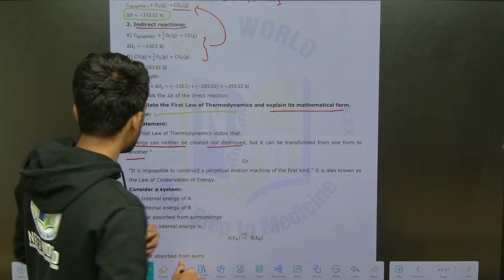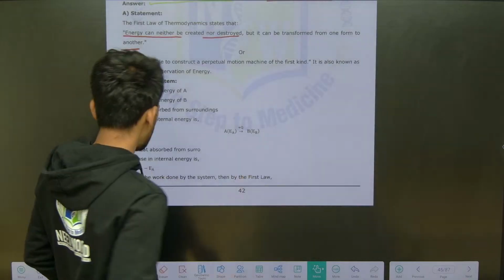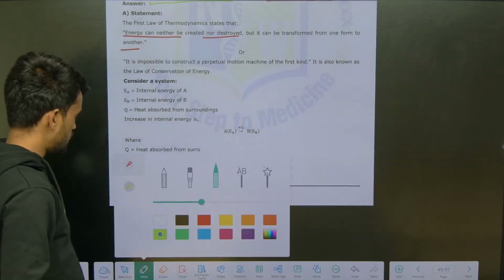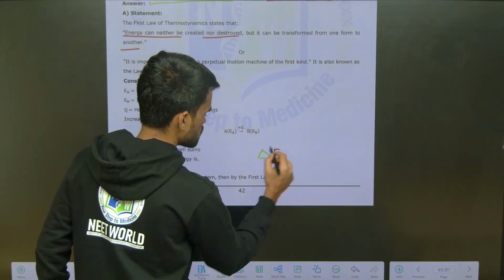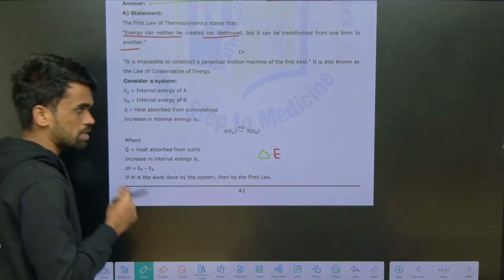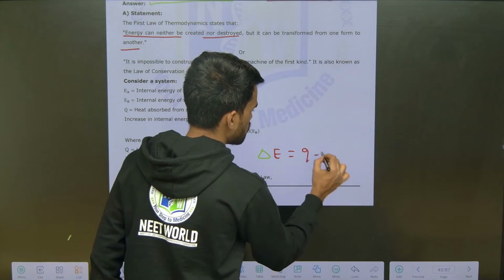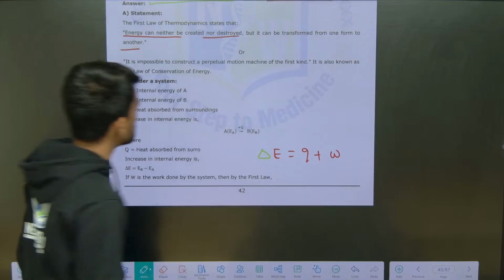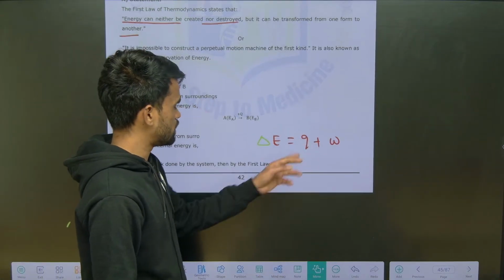After that you just see the mathematical equation here. Delta E is equal to, you can write delta U or delta E. E means internal energy, or you can also indicate it with delta U, that is also internal energy, equal to Q plus W. Here, depending upon the work done W, we will be changing the sign.